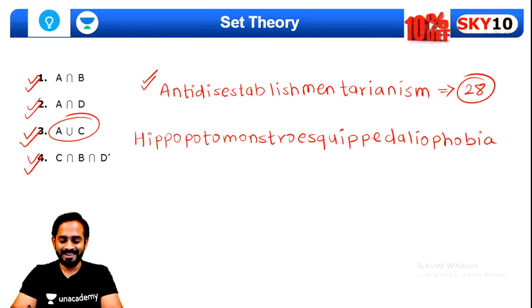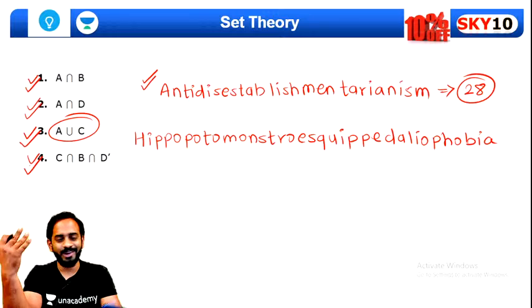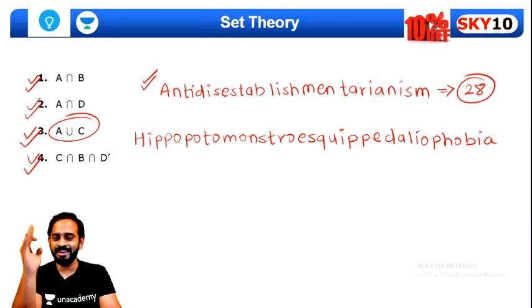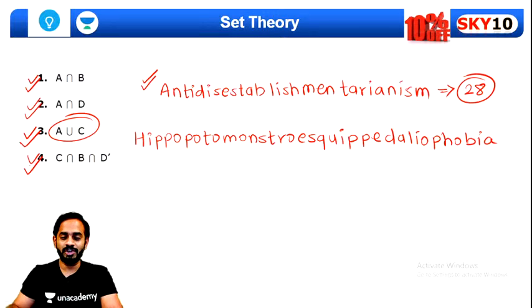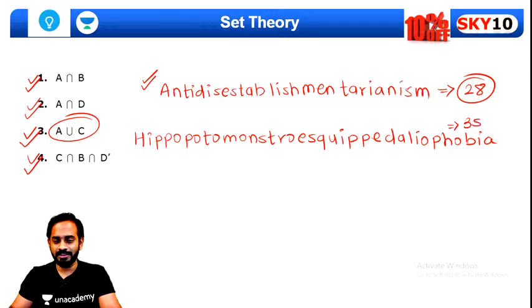Can you pronounce this? I cannot hear you obviously, but try to pronounce this yourself. And how many letters are there? Very good, Chetan, exactly. It contains a total of 35 letters. It is hippopotamonstrosesquipedaliophobia.